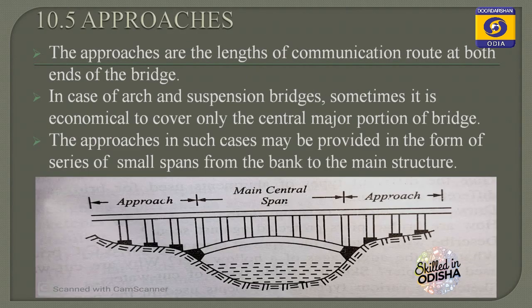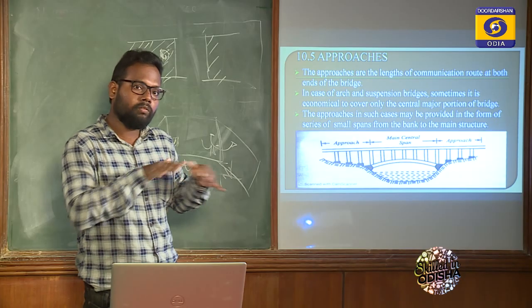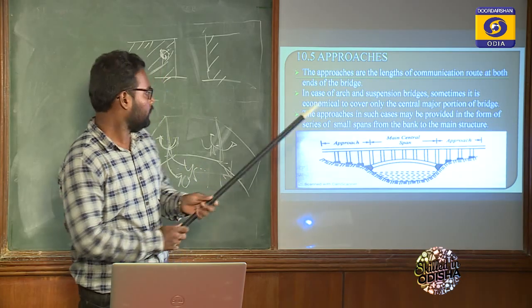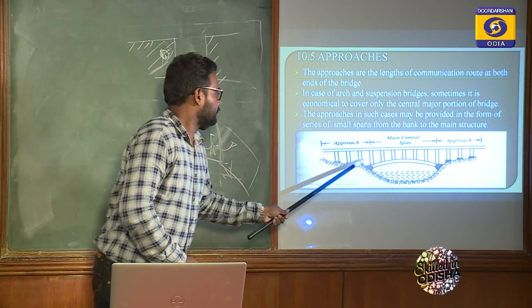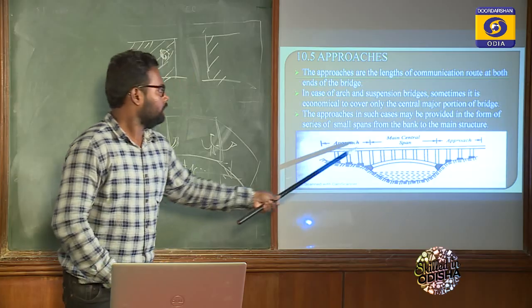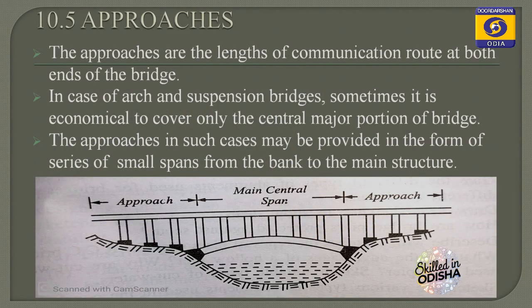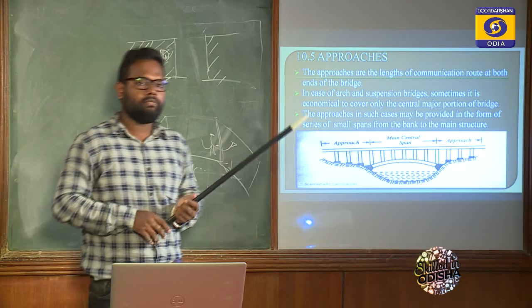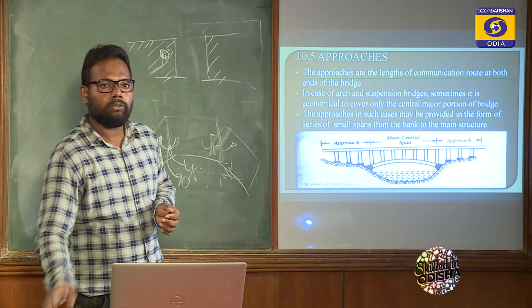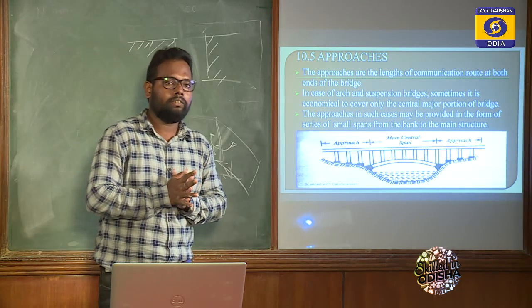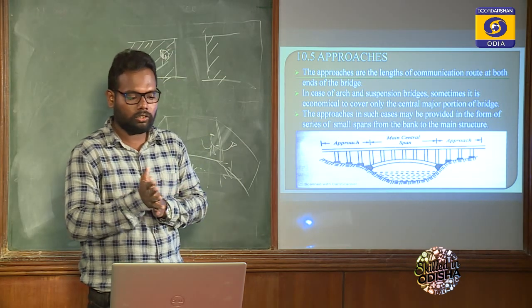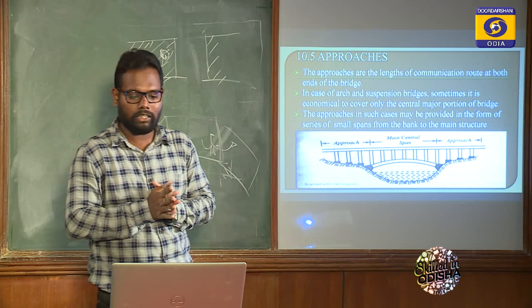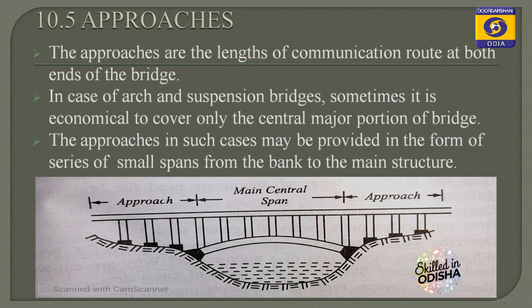Now come to the approaches. The approach is a slab before the abutment. Look at this, this is an arch, here is the abutment, and before the abutment there is a slab we provide for supporting the earth. This is known as the approach. The length of the approach is 15 meters as per IRC, and we can provide cant or super elevation if there is a horizontal curve. The approaches are the length of the communication route at both ends. In the case of an arch or suspension bridge, sometimes it is economical to cover only the central major portion of the bridge.